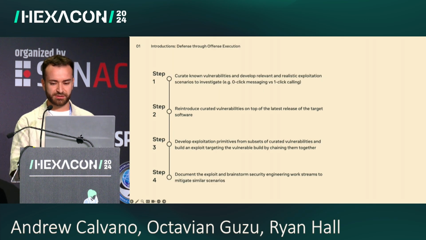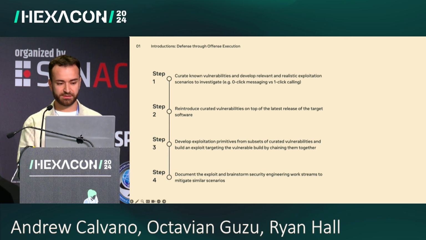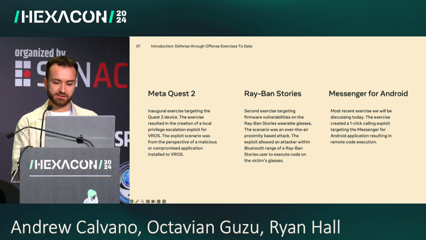This is a visual representation of the steps we take in the execution of this project. We document already fixed and interesting vulnerabilities. We patch them back in our products. We write the full chain working exploits, and then we brainstorm onto the next steps. We did 3 such exercises so far.